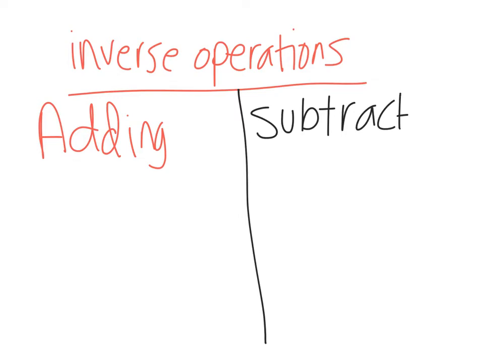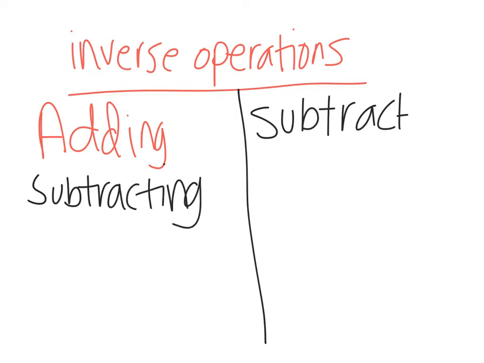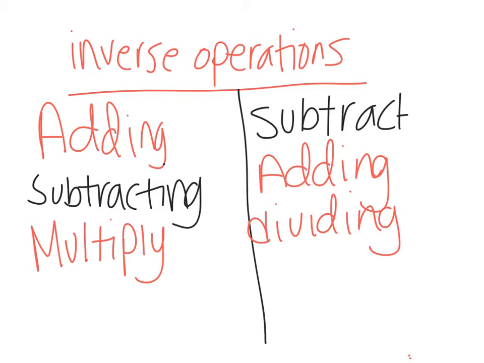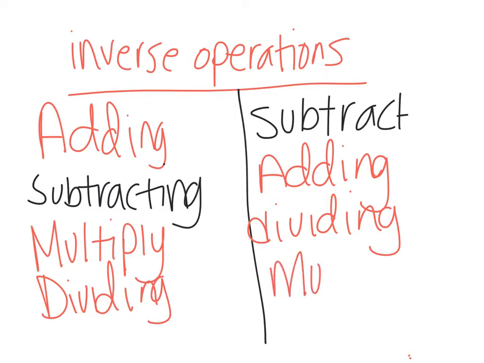When I'm subtracting, the inverse is going to be adding. When I'm multiplying, my inverse is dividing. When I'm dividing, the inverse is multiplying.